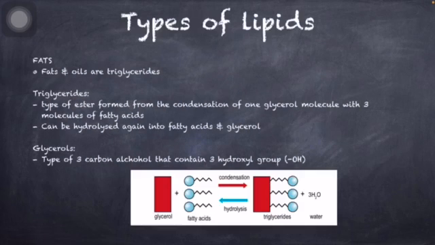Okay, fats and oils are triglycerides. So, what does it mean by triglycerides? Triglyceride is a type of ester formed from the condensation of one glycerol molecule with 3 molecules of fatty acids. It can be hydrolyzed again into fatty acids and glycerol, just like the diagram below.